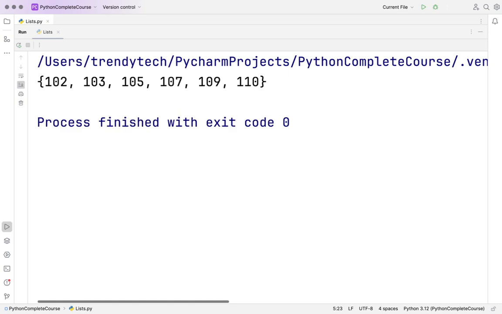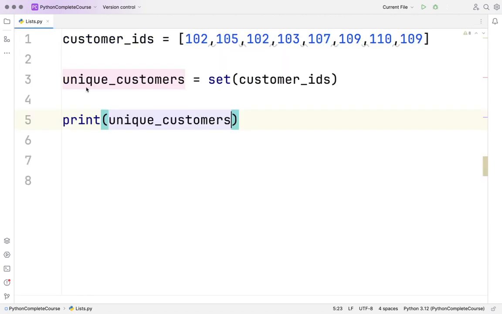If you print this unique customers, it will be truly unique. That's the property of a set: if you put the same value multiple times, it holds it only one time. You cannot repeat it. So I just converted my repeated list to a set and it has taken care of things. Anyways, we will talk about sets in our future sessions, but I hope this gives you an idea.